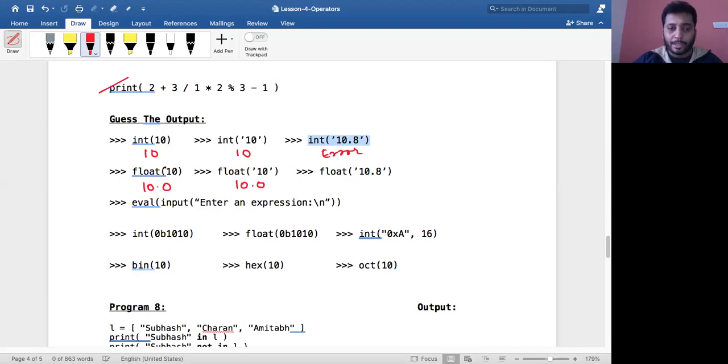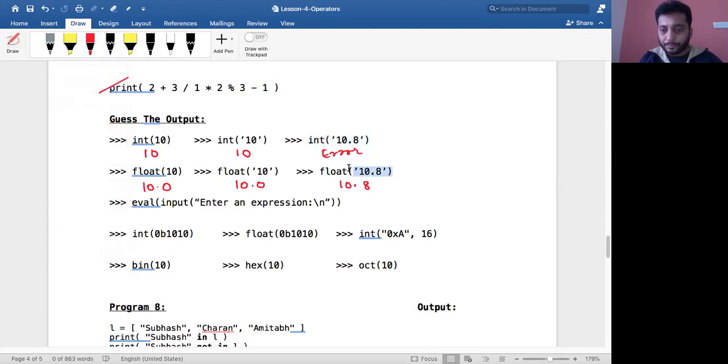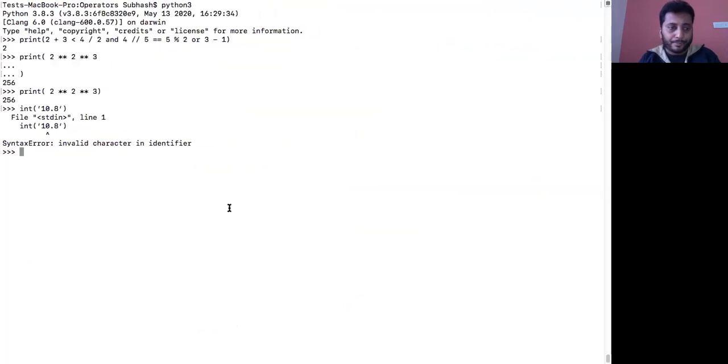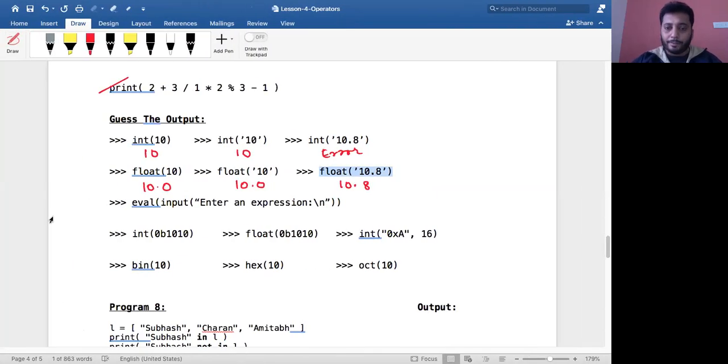You must see the difference here. It's not a string, it's a numeral. It's a string over here because it is within a single quote. Even this will get converted into 10.8. Float can take this and it understands the point over here, whereas int doesn't understand the point. So it will not be able to do this. Here it converts. We'll confirm this by executing it. This must work. 10.8. The previous one, I'll just remove this and try once. Yeah, it gives you an error. In the previous case, it gave an error. In the int one it gives you an error, and float will not give an error.